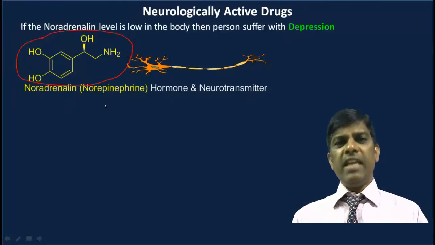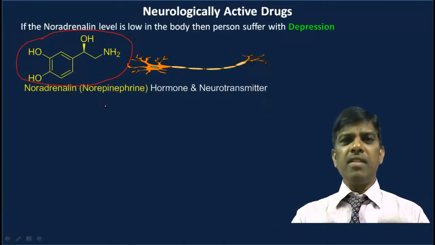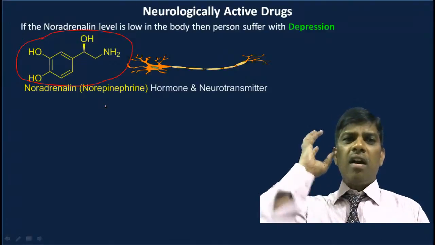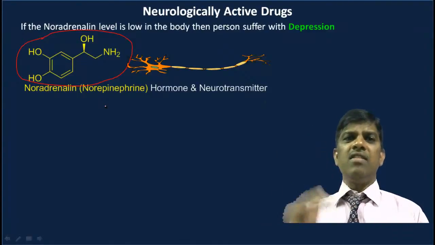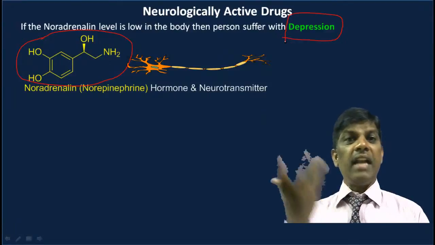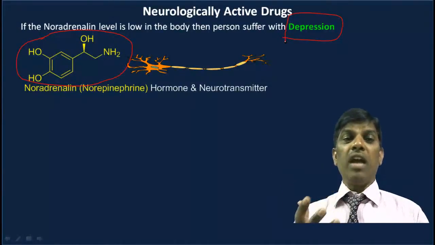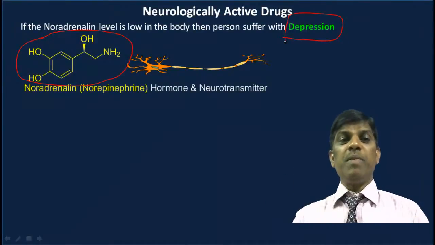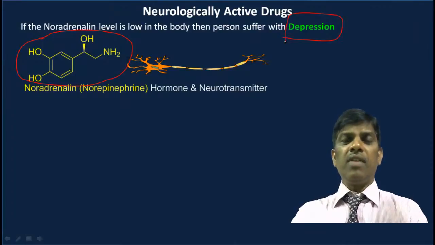But for some reason, because of some functional problem, if the production or the level of this noradrenaline is below the normal level, then that person suffers from depression. So what will you do? Either you give adrenaline itself. But you cannot inject adrenaline or noradrenaline, as sports persons take adrenaline-based drugs, so it is not advisable. It makes you overactive, and it is not going to work for longer hours.